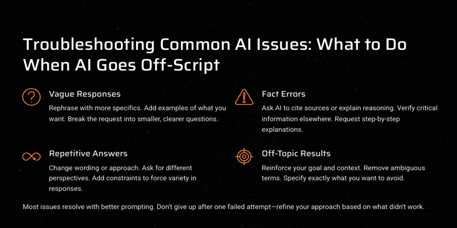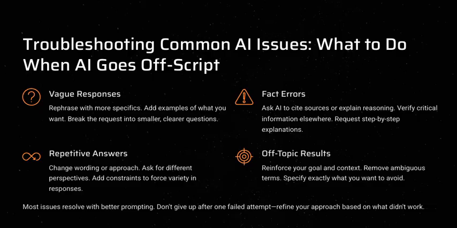Whenever you are facing any undesirable output, you are not getting what you want, then try to break down your prompt. Try to give some specific prompt that can solve the problem related to vague responses.